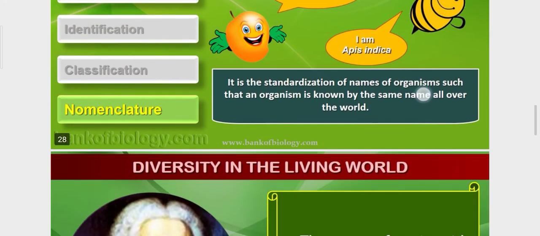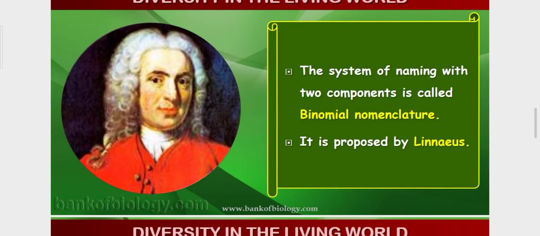Okay. Now, binomial nomenclature. The system of naming with two components is called binomial. Bi means two, binomial nomenclature. With two components, what are the components? We have already studied genus and species. And this binomial nomenclature is proposed by Linnaeus, Carolus Linnaeus. He was the scientist who proposed the binomial nomenclature. Okay. Two components, genus and species.